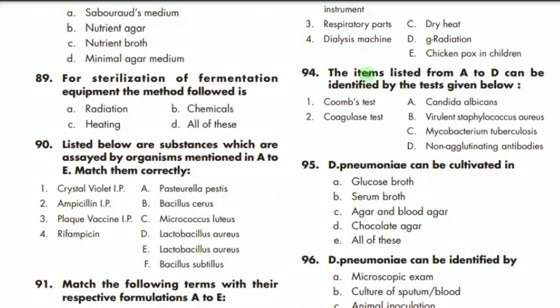Number 94. The items listed from A to D can be identified by the test given below. So Coombs test is mostly used for the identification of non-agglutinating antibody. D is the correct option. Coagulase test, so coagulase test is obviously for the staphylococcus. So virulent Staphylococcus aureus, B is the correct option.